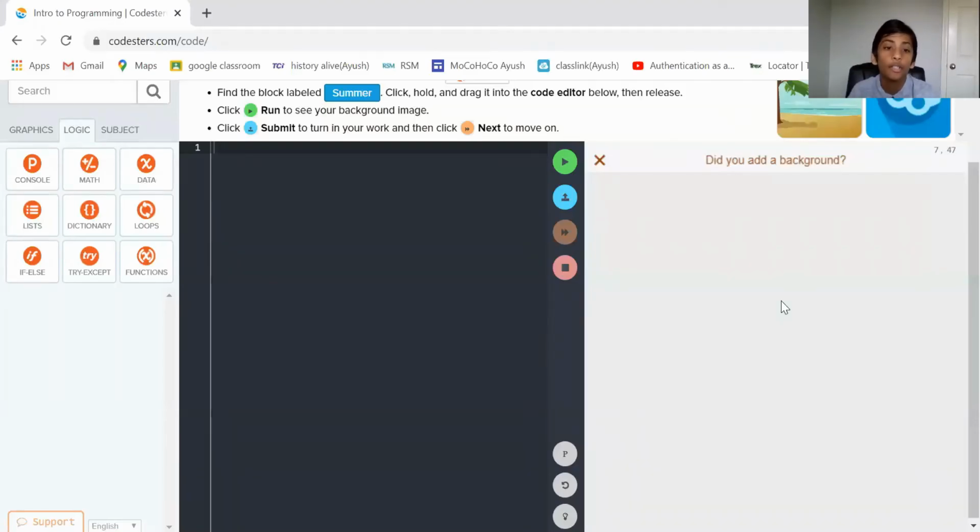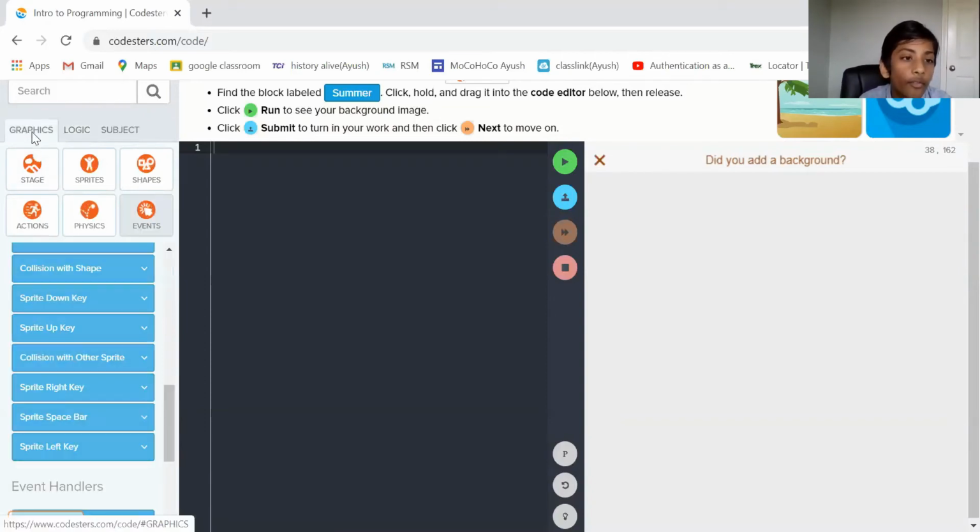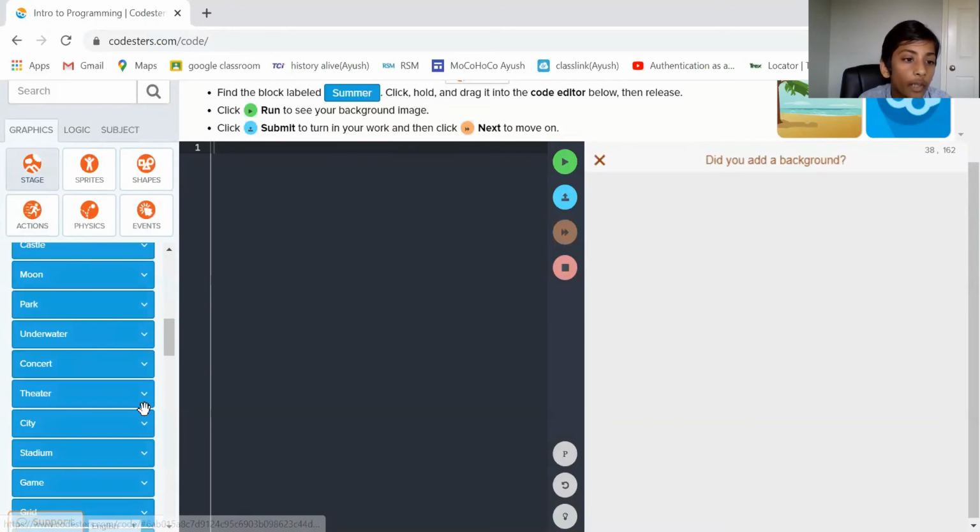Today I'm going to show some interactive programming. Let's make something interesting. How about a UFO chasing a spaceship? Okay, so for that we first need a background. Let's see if we can find a space thing.